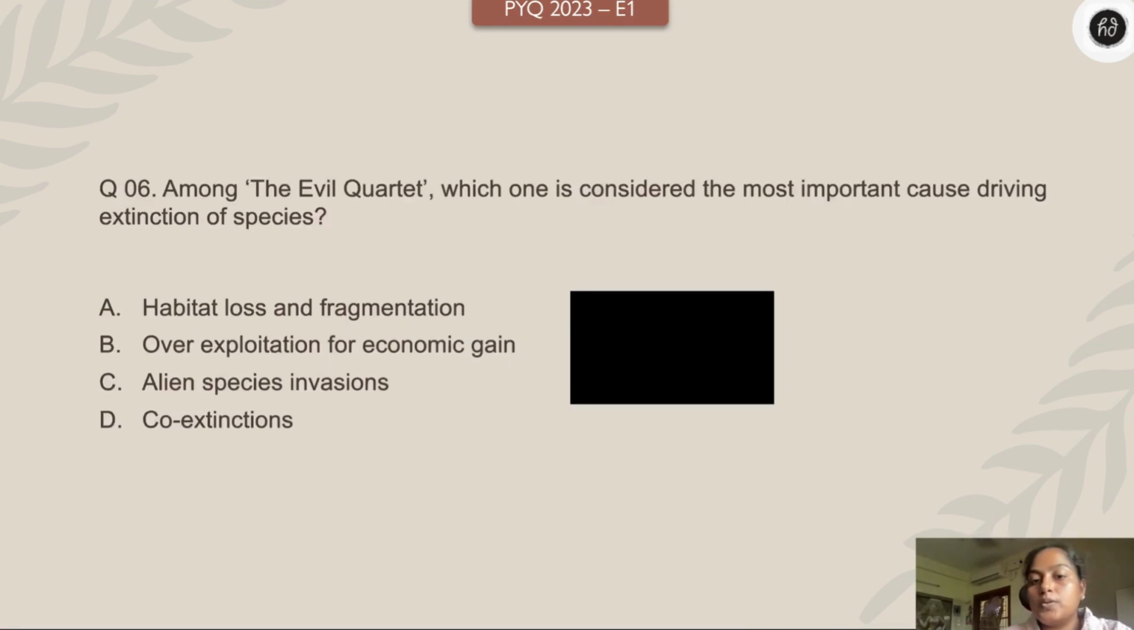Among the evil quartet, which one is considered the most important cause driving extinction of species? Habitat loss and fragmentation, overexploitation for economic gain, alien species invasion, and co-extinction. The most important cause which is driving extinction. Your time starts now.